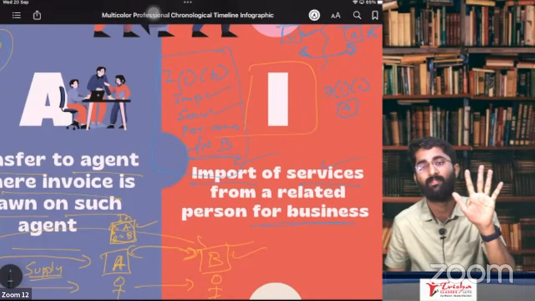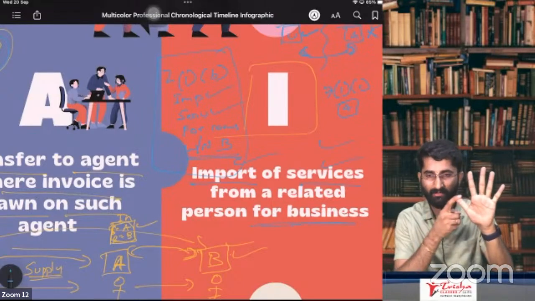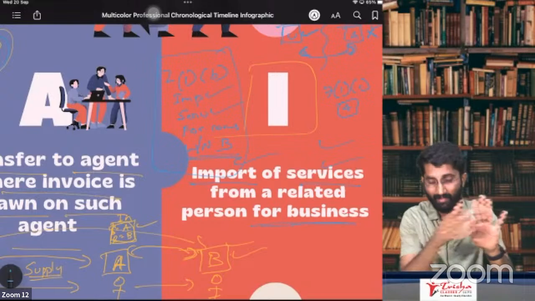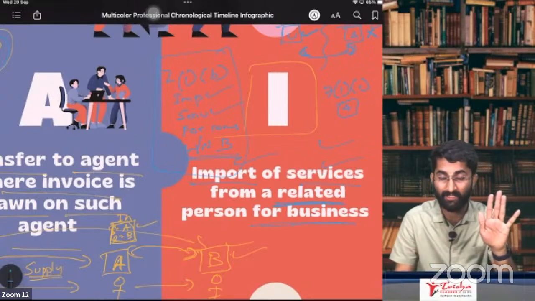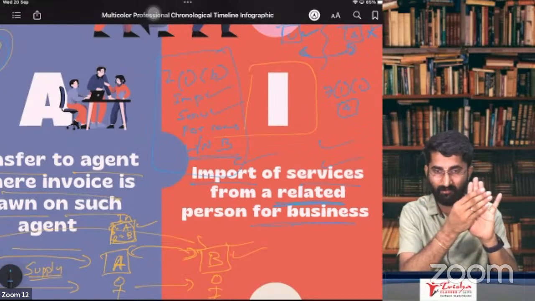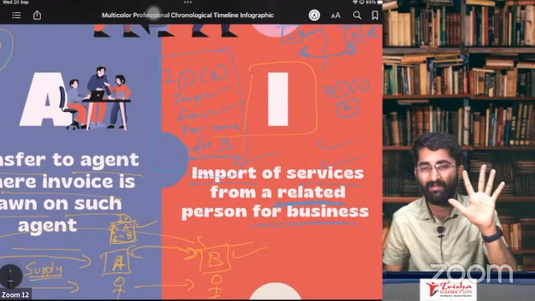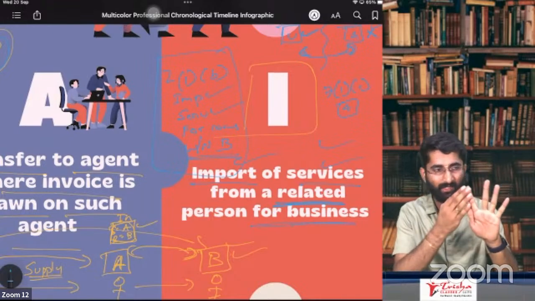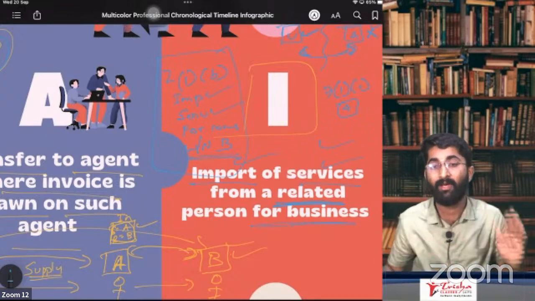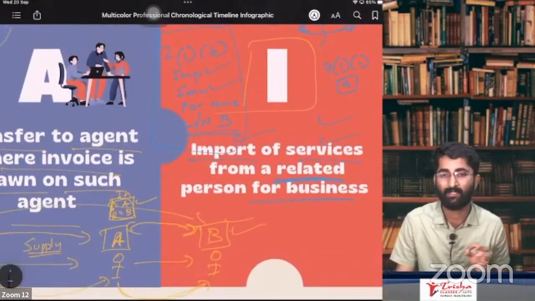Remember, there are 5 conditions that should be satisfied to fall in Schedule 1, paragraph number 4. Importation of service, not for a consideration, from a related person or own establishment which is there outside India, from a related person. And the 4th important one is that it is for business purpose. These are the 5 important conditions. Importation, services, not for a consideration, for business purpose, and lastly, from a related person. It should be from a related person. Only then it will be considered as supply.